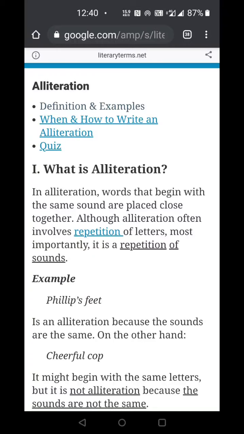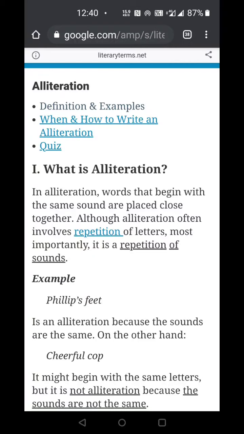For example, if I say, "Betty Botter bought some butter, but a better butter makes her batter better," this is an alliteration. "A better butter makes a batter better." Both sentences are alliterative. Another sentence is, "A big bully beats a baby boy." Here both sentences have the repetition of the sound B, and this is called alliteration.